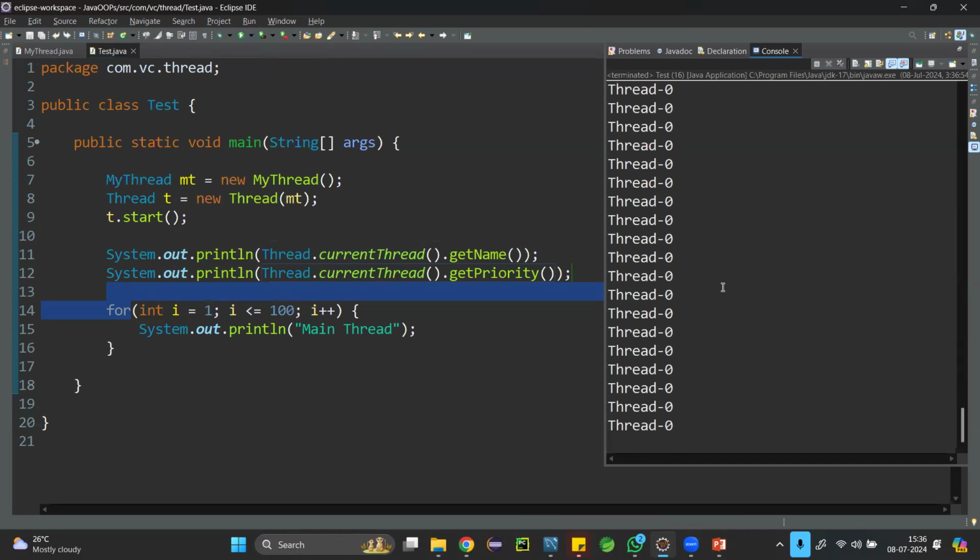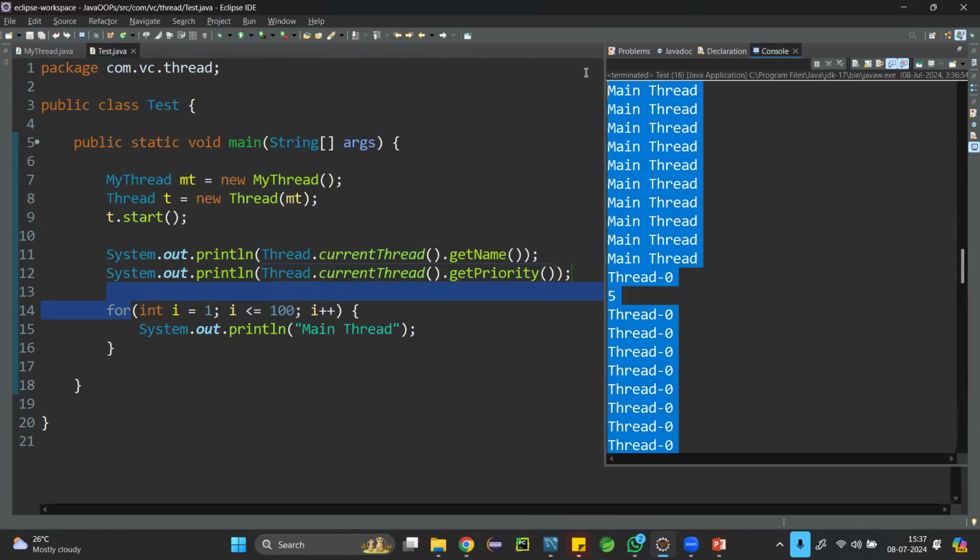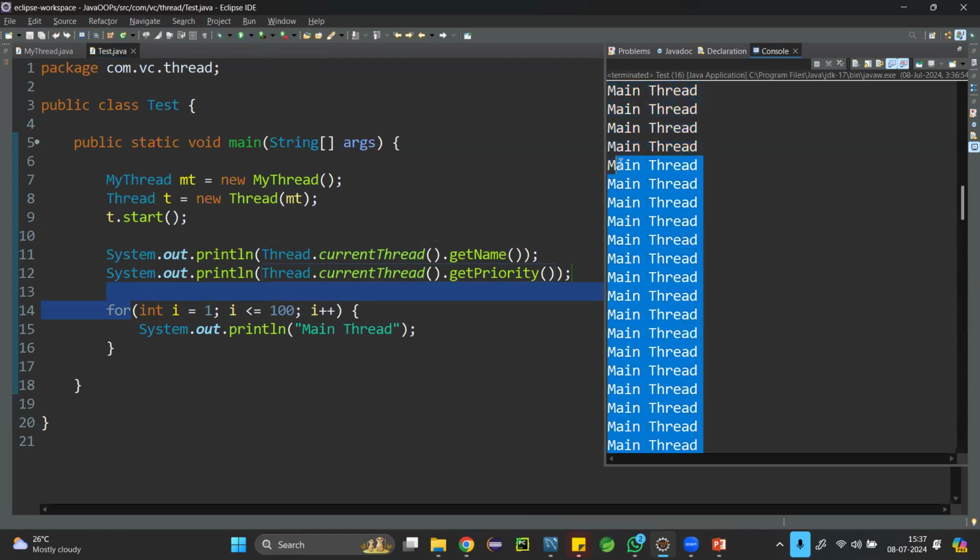You can see what output we got? Thread 0. Thread 0 is executing the child thread. What's the priority? 5. And what's one more thread? Main thread. What's the priority of this main thread? 5.